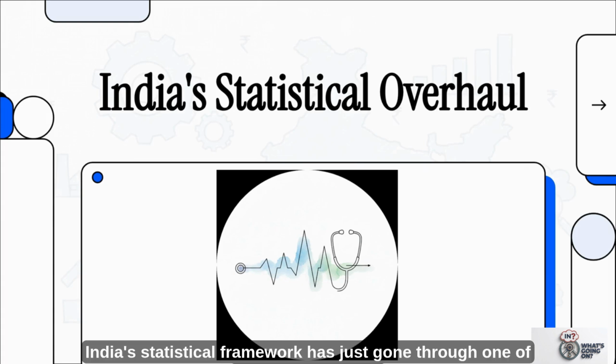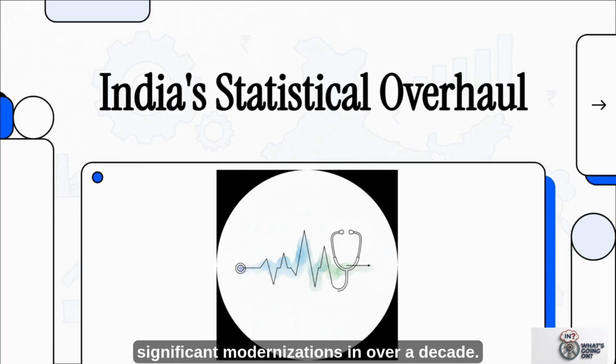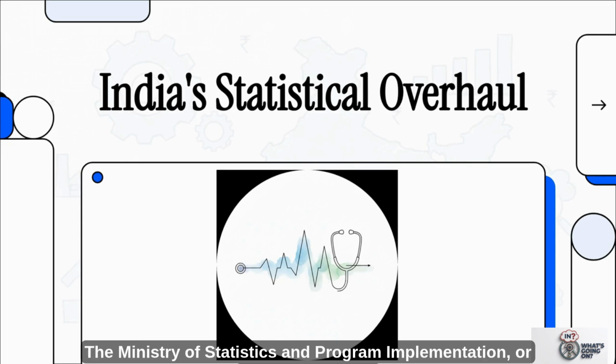India's statistical framework has just gone through one of its most massive, significant modernizations in over a decade. The Ministry of Statistics and Program Implementation, or MoSPI for short, has completely overhauled how the country measures industrial growth, consumer inflation, and overall economic size.